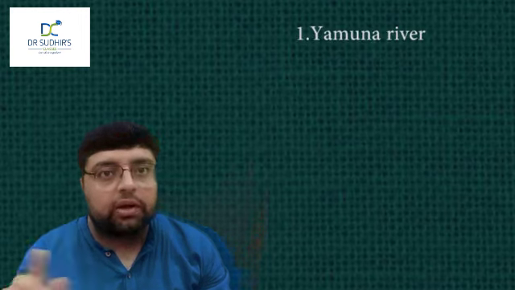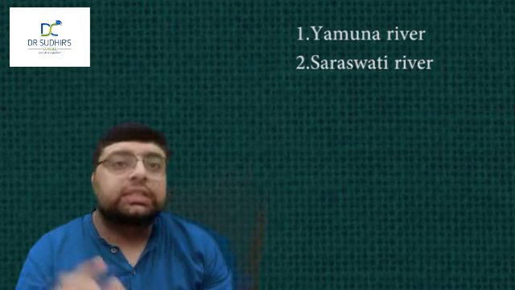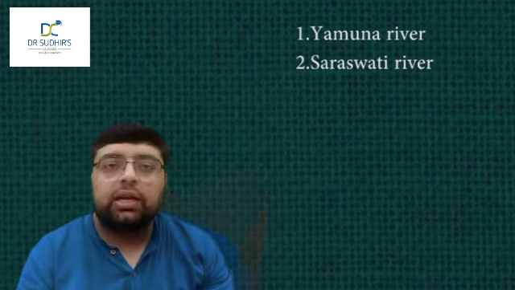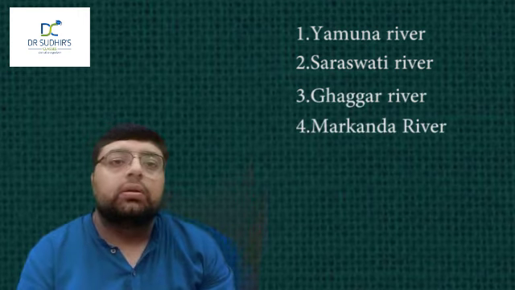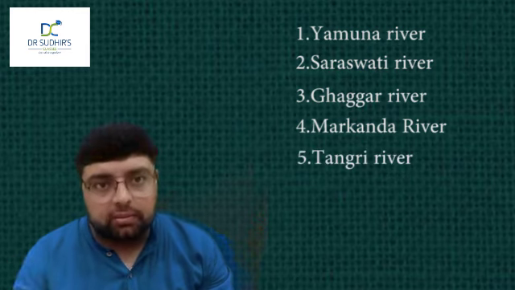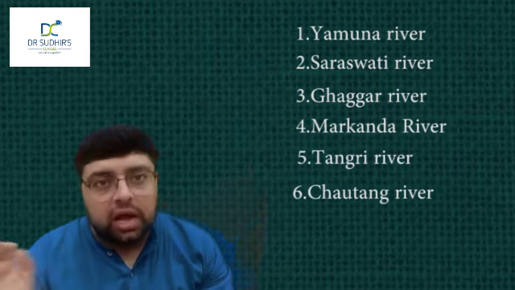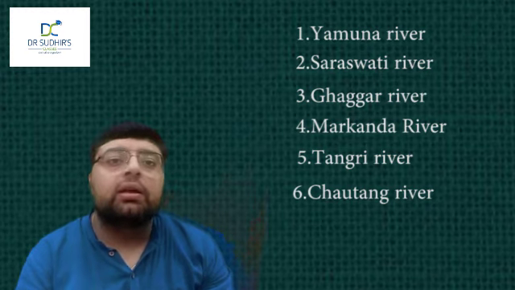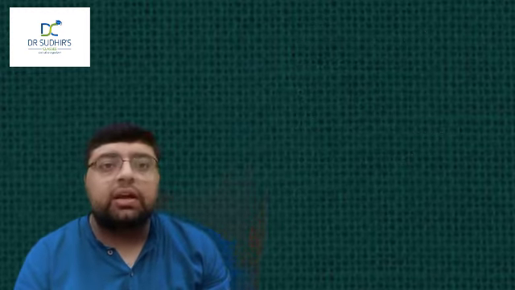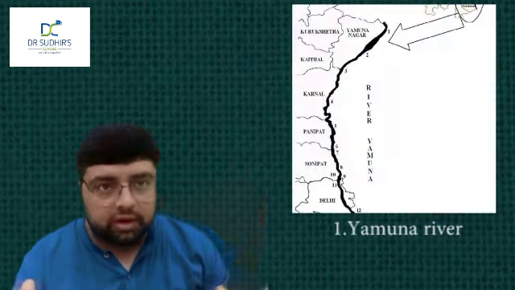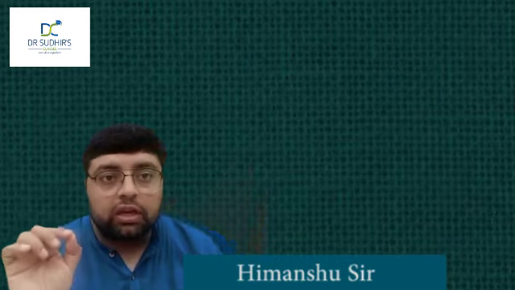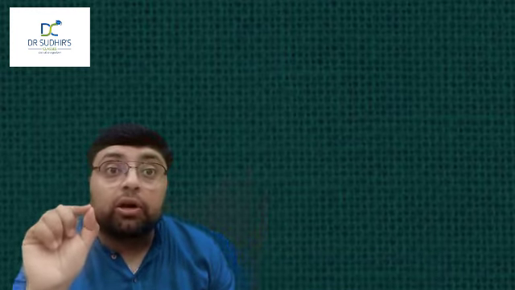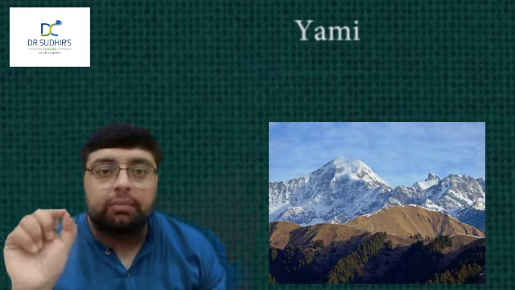Number 1, Yamuna river. Number 2, Saraswati river. Number 3, Ghaggar river. Number 4, Markanda river. Number 5, Tangri river. Number 6, Shautang river, and number 7, Raka river. So we'll start with first, that is your Yamuna river, a very famous river. The ancient name of the Yamuna is Yami. Remember, Yami. It is an important question for your Haryana Civil Service exam.